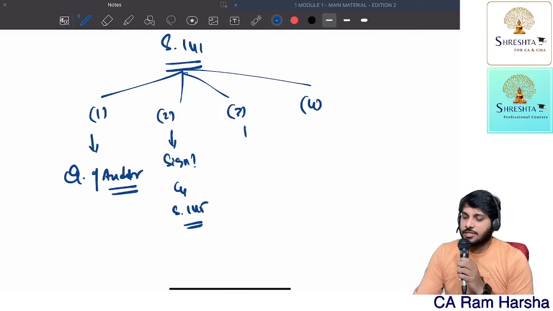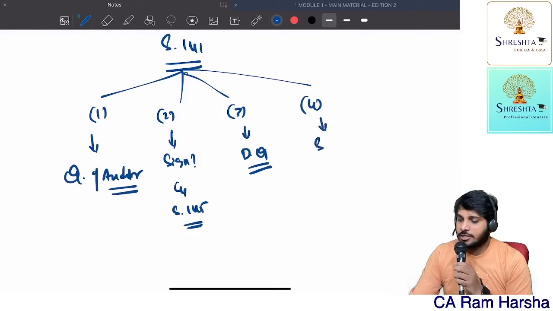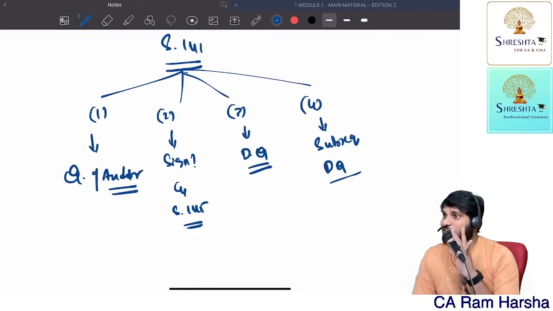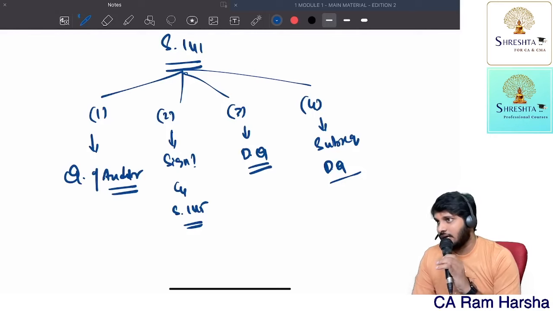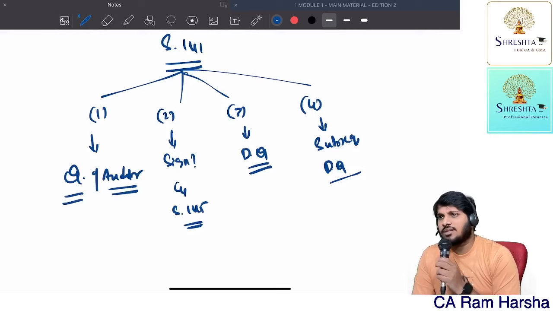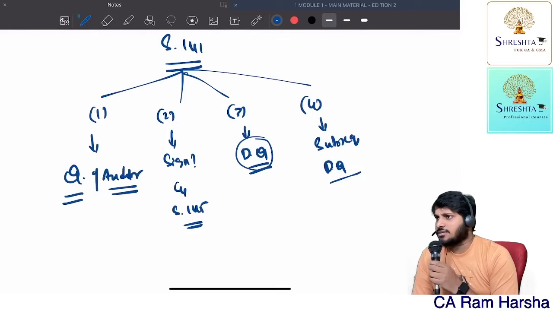Now 141 subsection 3 discusses disqualifications. Then 141 subsection 4 discusses subsequent disqualification after appointment as an auditor. Getting it? Can we appoint a chartered accountant as an auditor? First of all, only if he is eligible, we can appoint. If he is not eligible, or if the person is disqualified, we will not appoint.